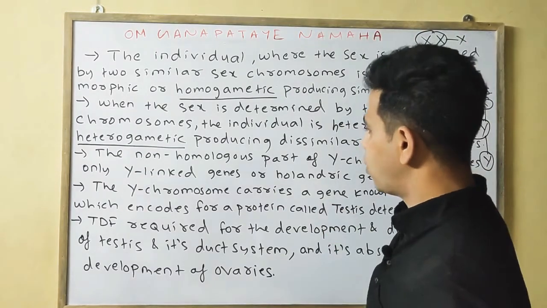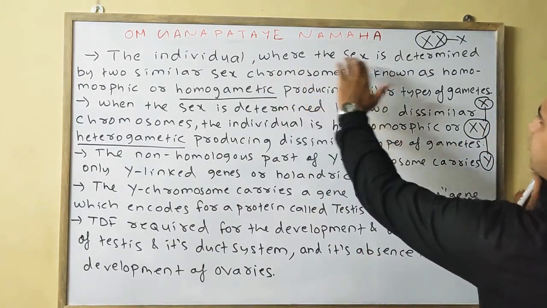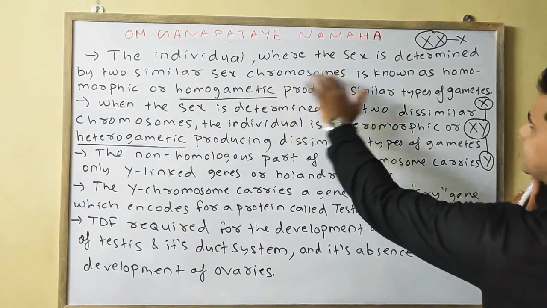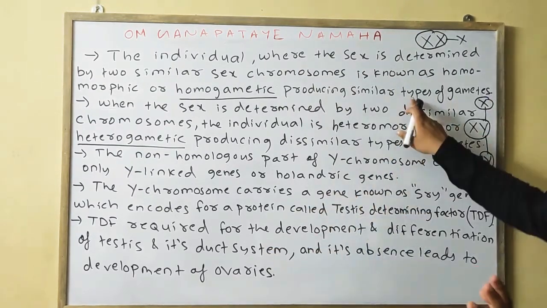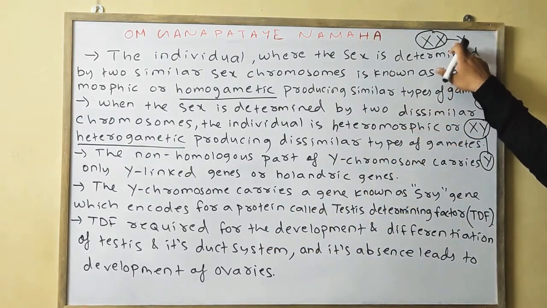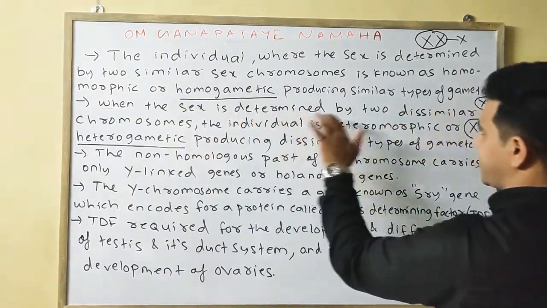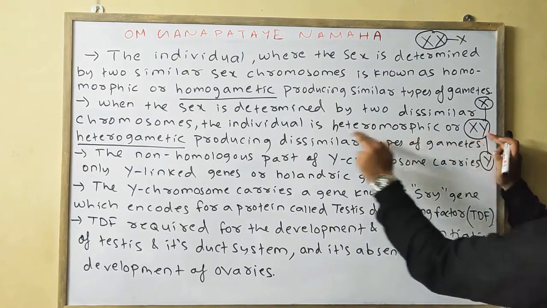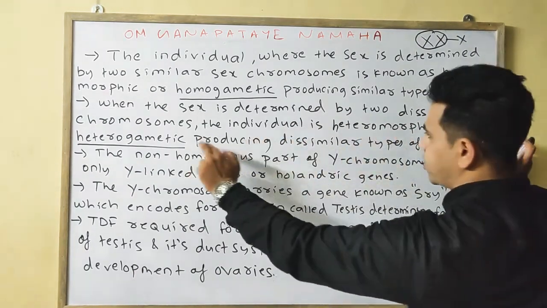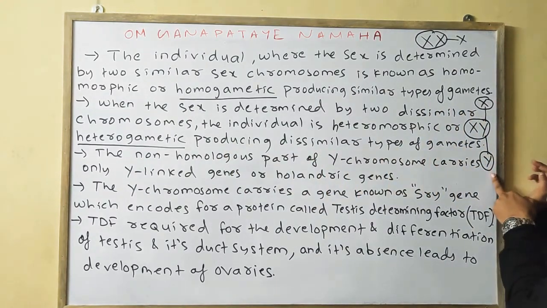Next, what are holandric genes? I am reading once again. The individual where the sex is determined by two similar sex chromosomes is known as homomorphic or homogametic, producing similar types of gametes such as X. Next, when the sex is determined by two dissimilar chromosomes, X and Y, the individual is heteromorphic or heterogametic, producing dissimilar types of gametes, one is X, another one is Y.